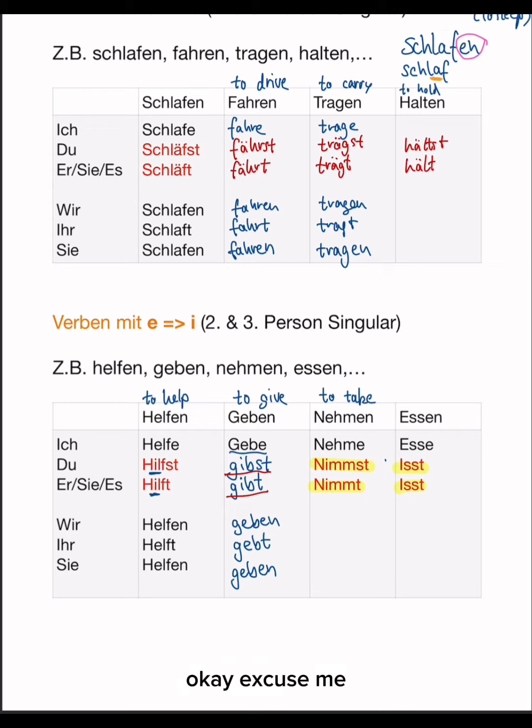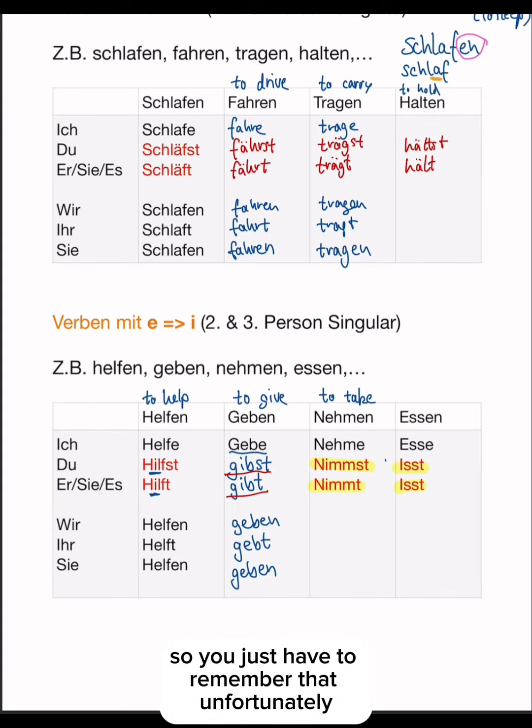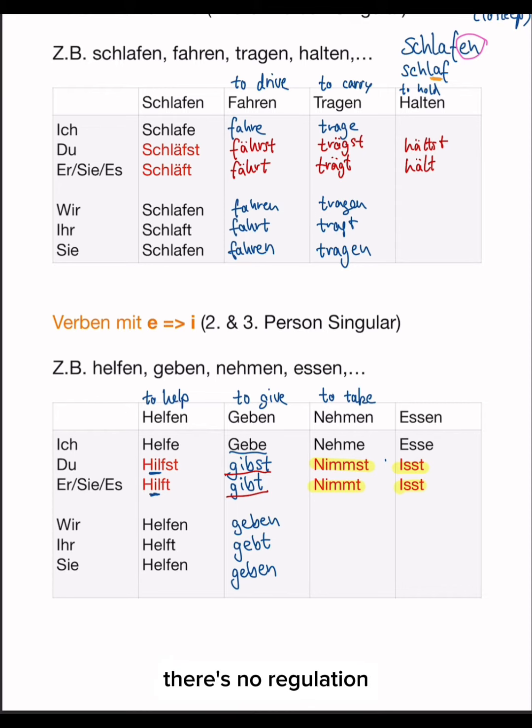So here it is, ich nehme, and then du nimmst. Sie, er, es nimmt. So you just have to remember that. Unfortunately, there's no regulation. It's just the way it is.